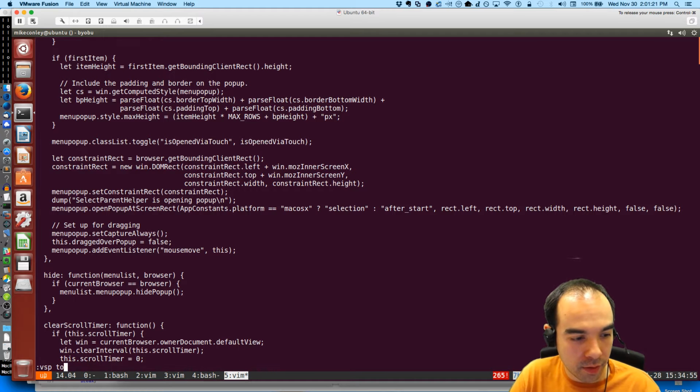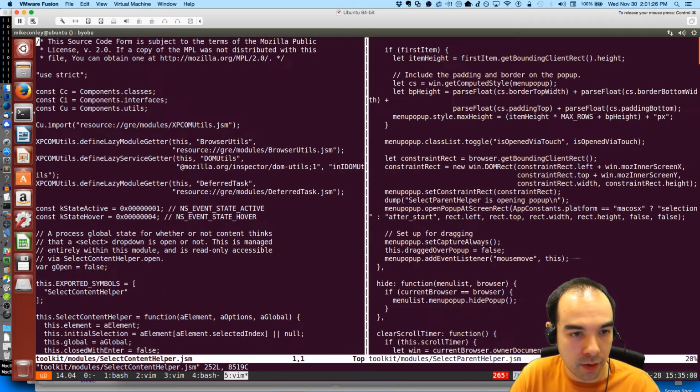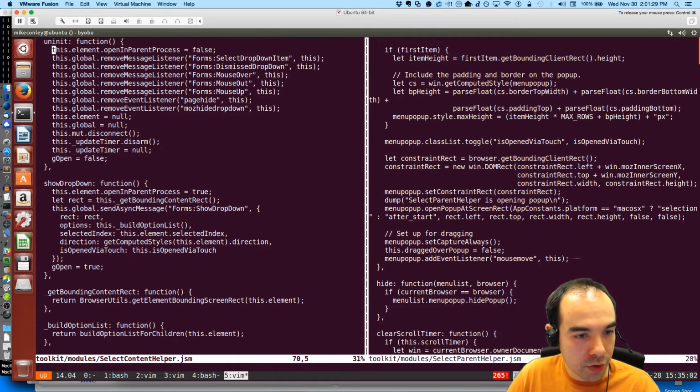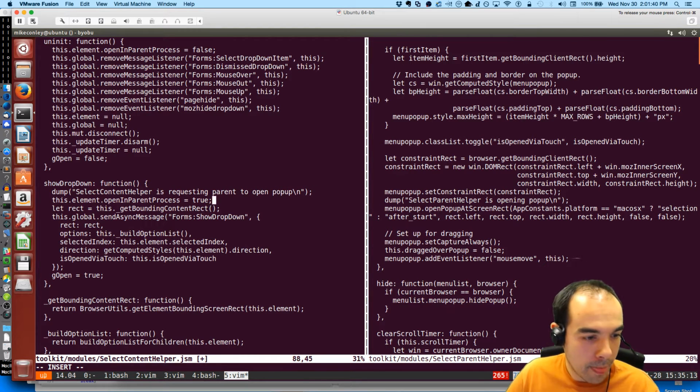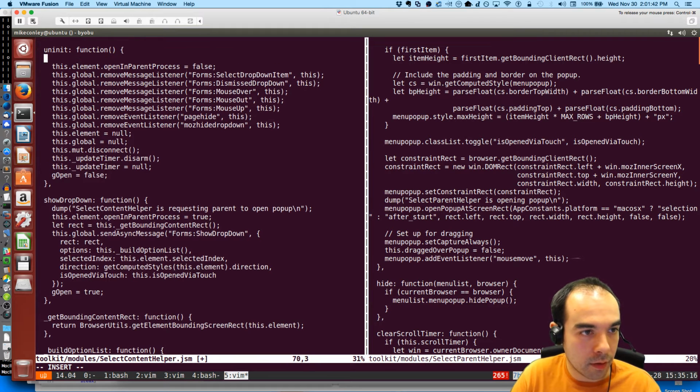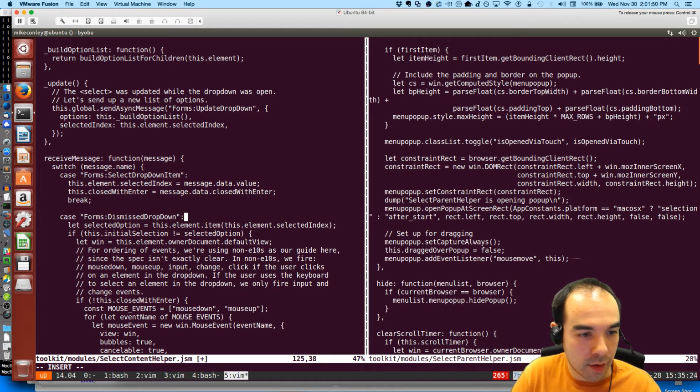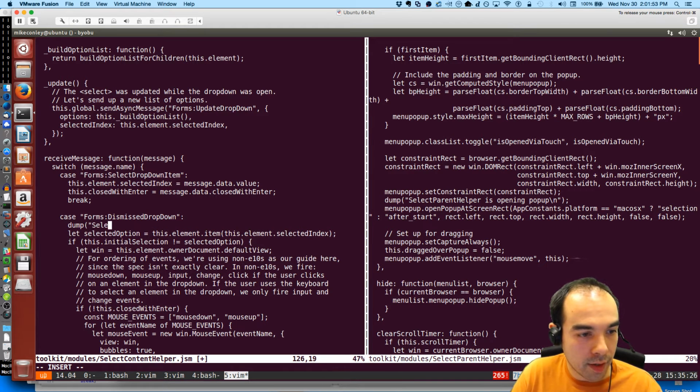And then toolkit content or toolkit modules, select content helper, show dropdown: select content helper is requesting parent to open pop-up. And then select content helper is uninitting. And then select content helper received forms dismissed dropdown.